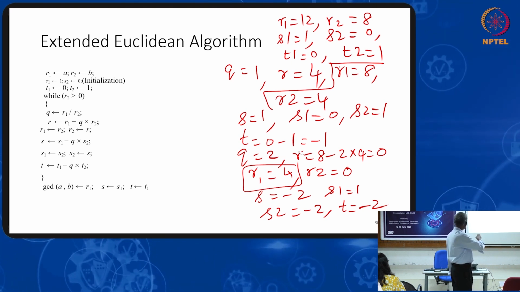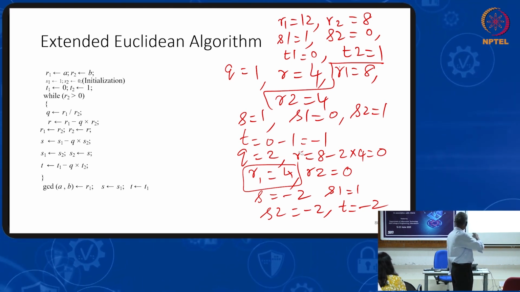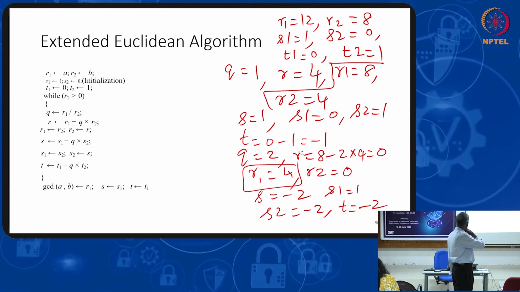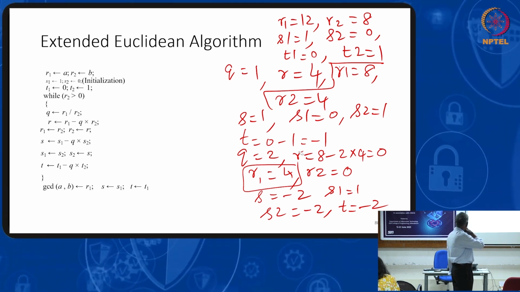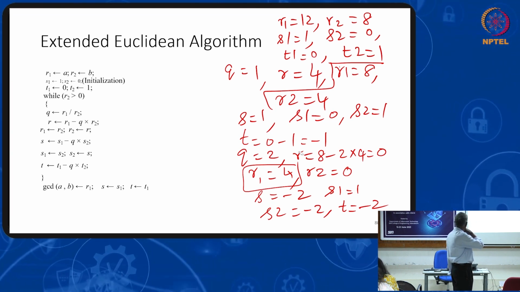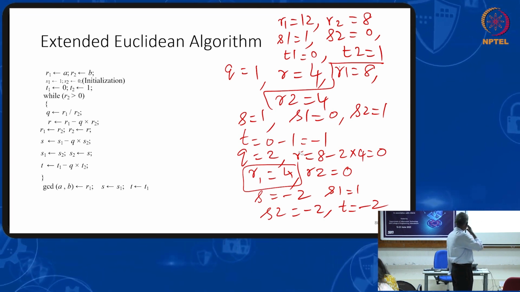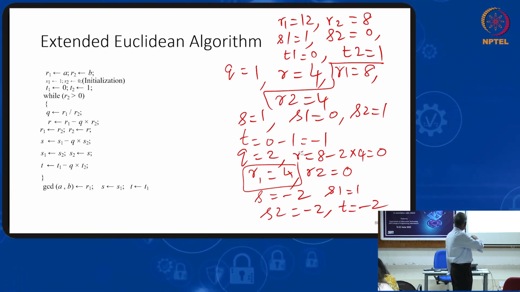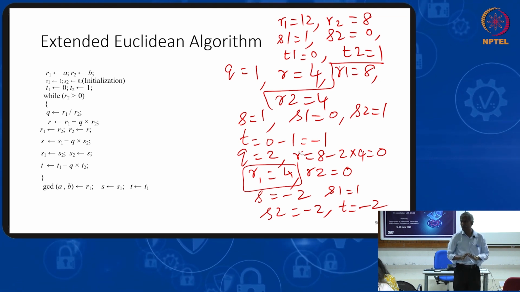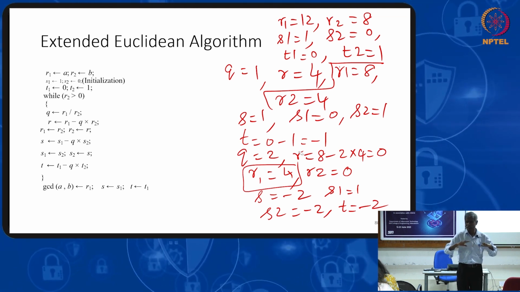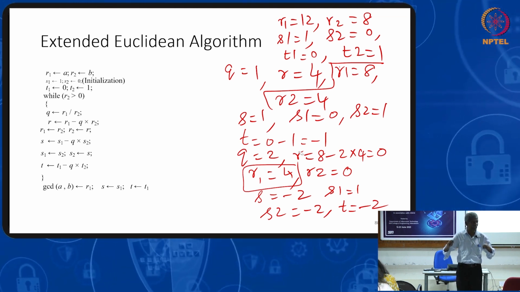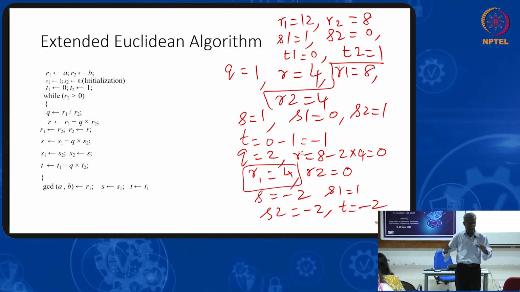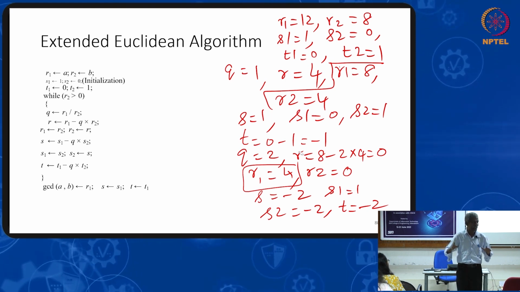S equal to S1, S1 is how much, 1. T equal to T1, T1 is how much, 0, not this one, okay. So right now, we did not apply the algorithm for finding the inverse, we found only the greatest common divisor, but this algorithm, you can use it to find the inverse also.